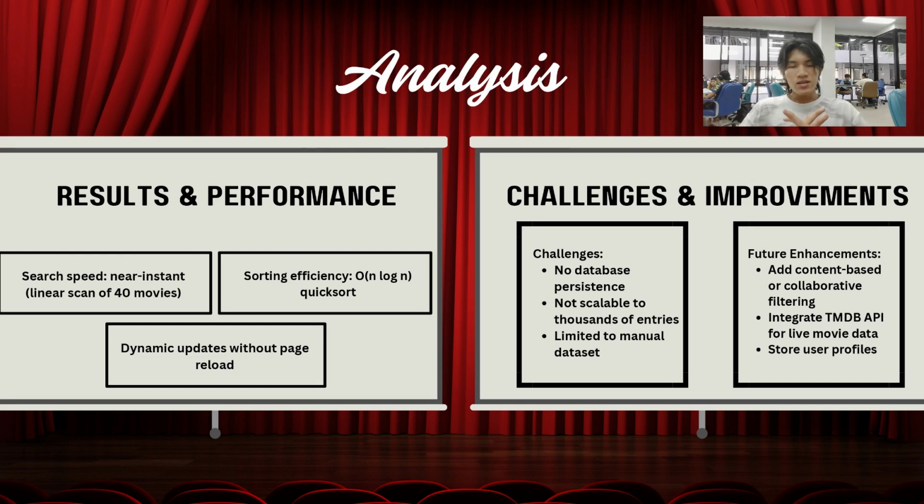We also faced small challenges such as no database storage, so the watch list resets each session, and a limited dataset with only 40 manual entries. Scaling to thousands of movies would need optimization, but we have future improvements like integrating the TMDB API for live movie data, adding user profiles and saving watch history, and implementing machine learning for advanced recommendations.